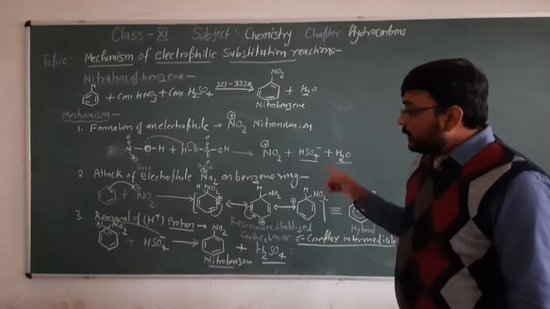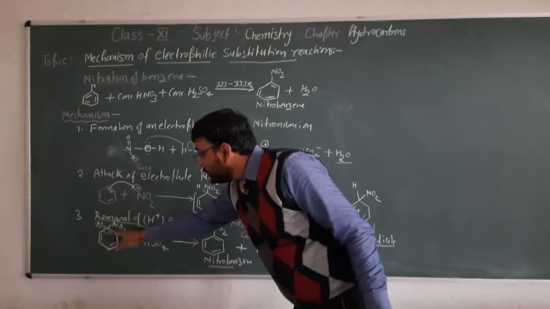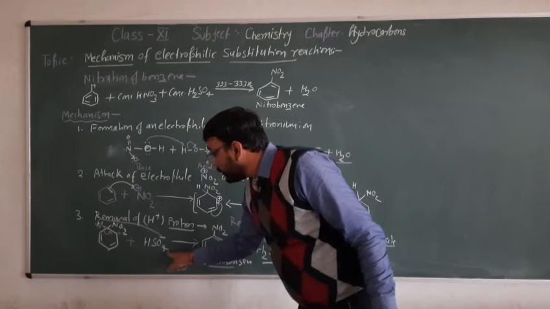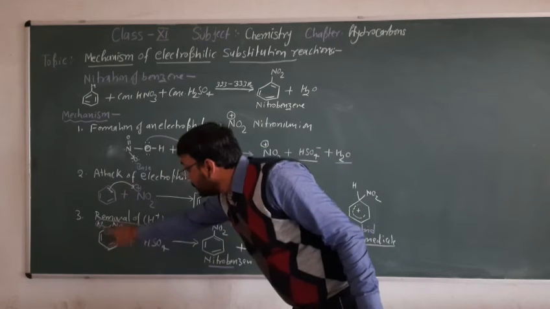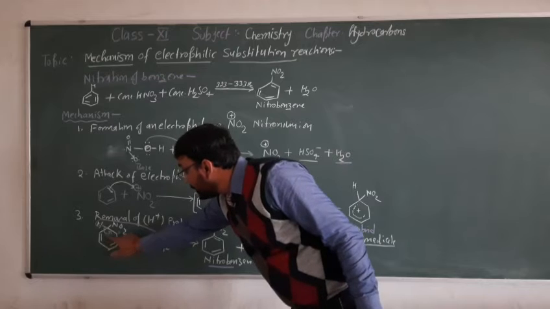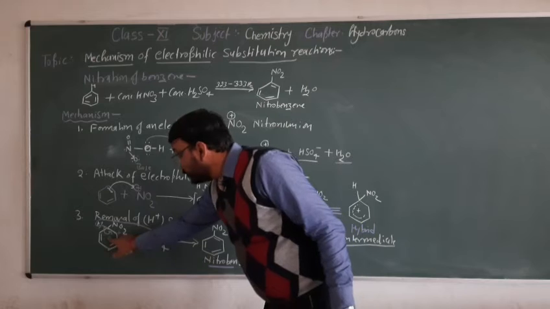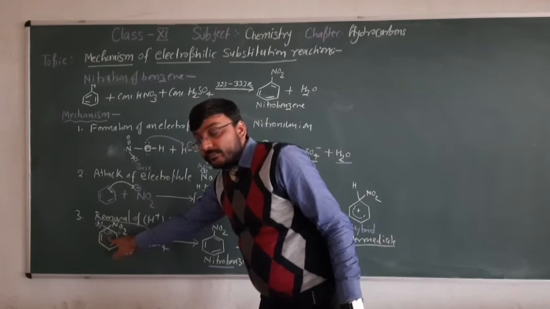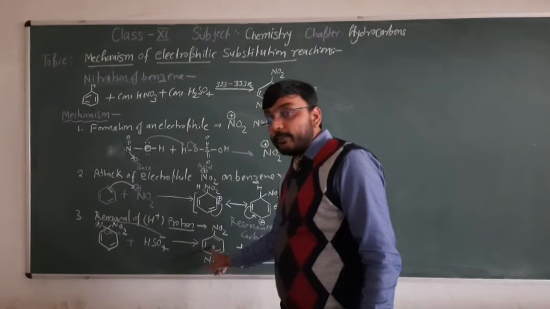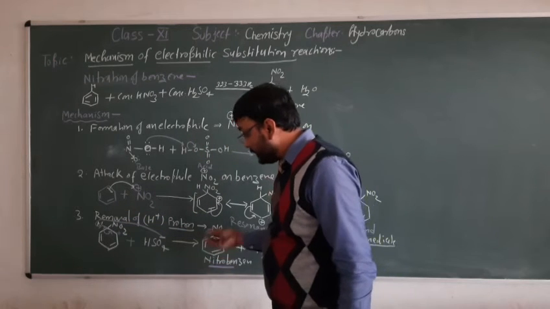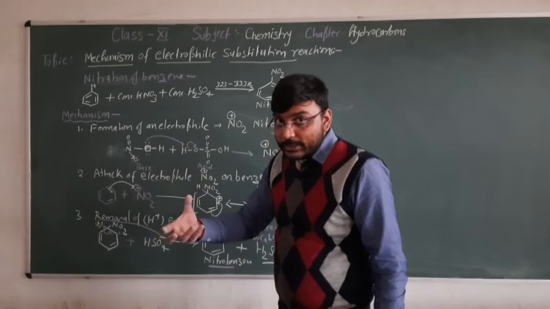Now comes the loss of hydrogen by the HSO4 minus ion, meaning loss of hydrogen from the sigma complex ring to achieve aromaticity. Why does this complex lose its hydrogen atom? It wants to be converted into an aromatic compound again, because the loss of aromaticity makes it more unstable.